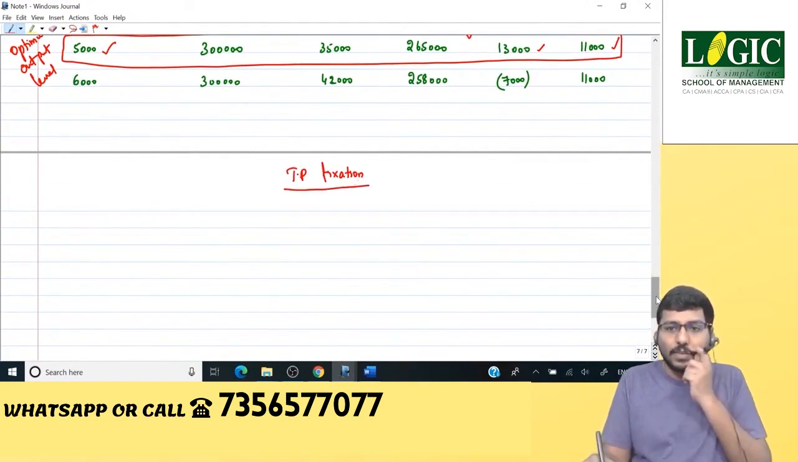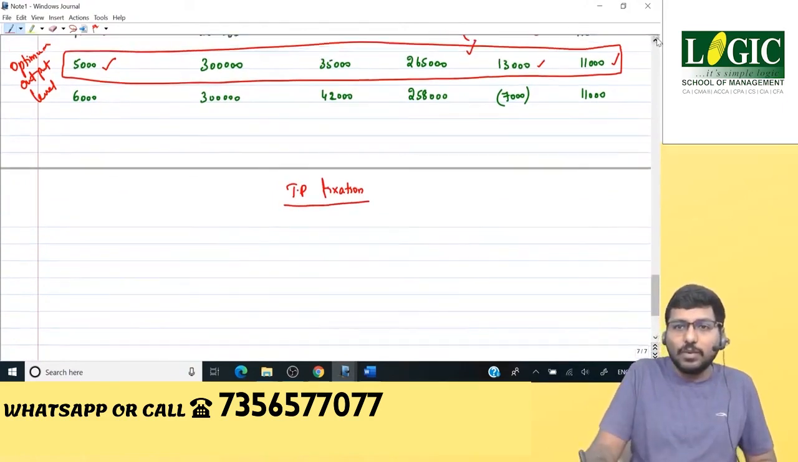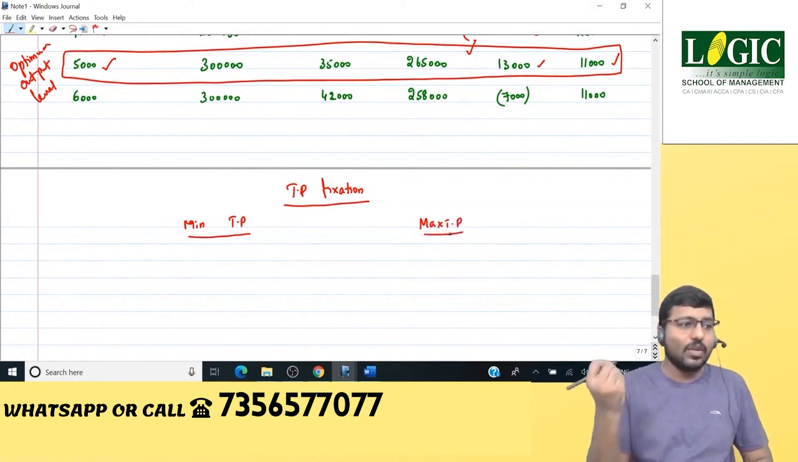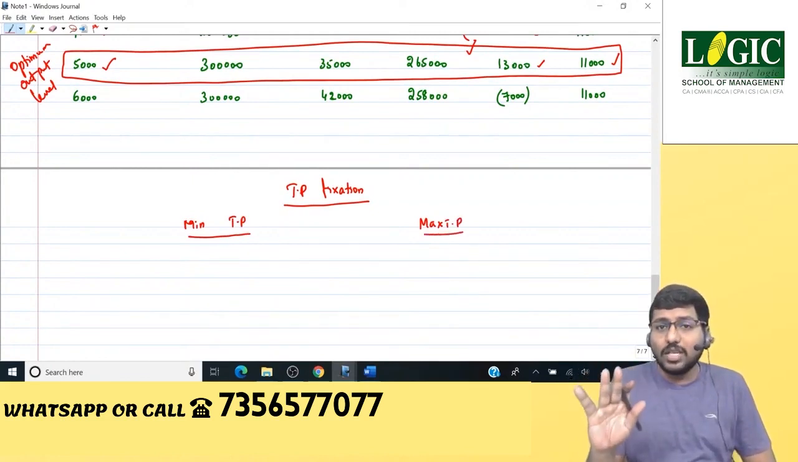Transfer price fixation. You need to look at the optimum level here. I'm going to fix two things. One is the minimum transfer price. The other one is the maximum transfer price. Okay. I'll explain the logic, just wait.